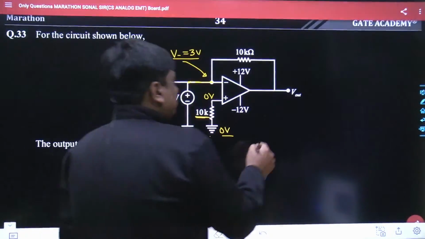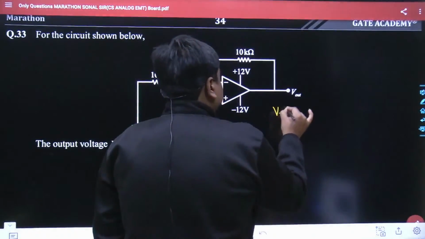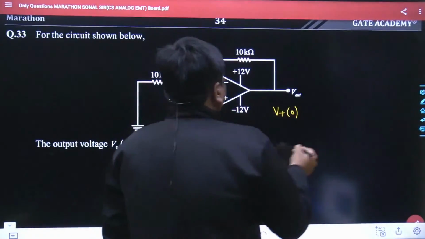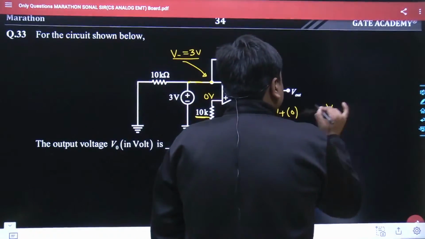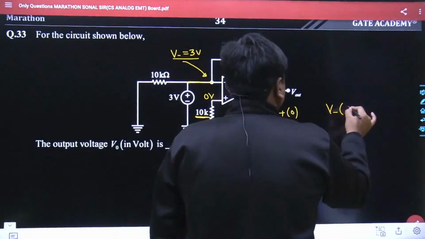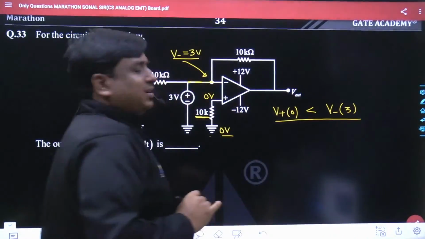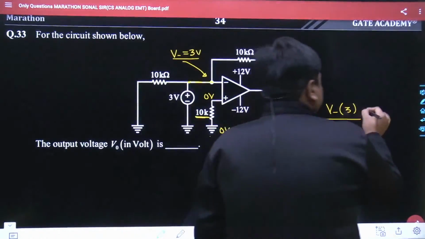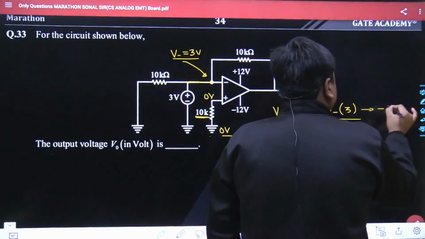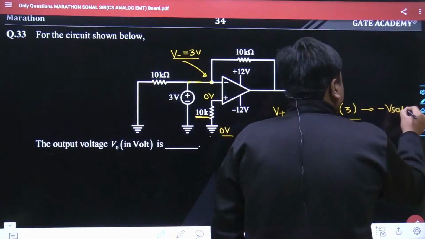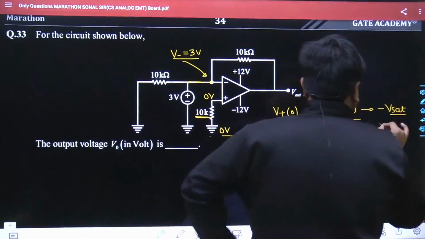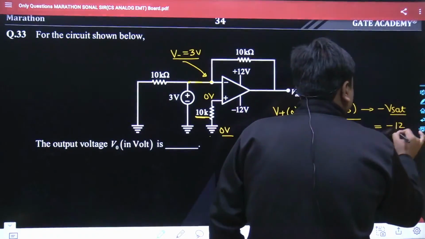Once you see this problem well, the value of V plus is set at 0 volt, and the value of V minus is set at plus 3 volt, or I can say V minus is greater than V plus. What does that mean? That means the output has to be saturated at the minus Vsat side, and as far as this problem is concerned, the value of minus Vsat is minus 12 volt.